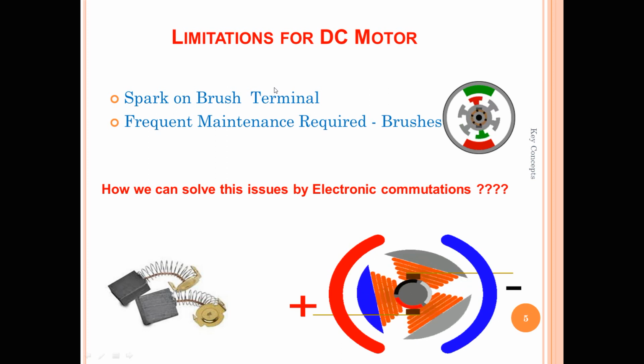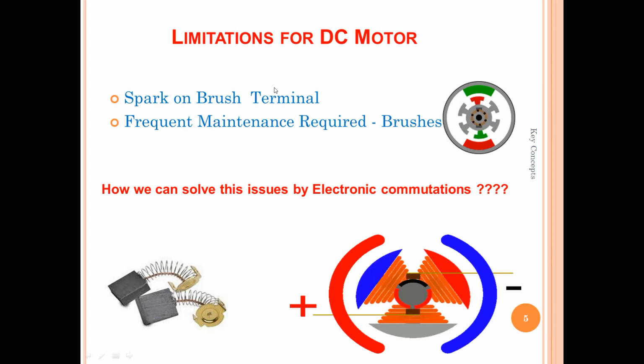So what are the limitations that come with the DC motor? At the brushes terminal, you can see in the animation there is sparking happening. These sparks are the reason we cannot use these motors in places where highly flammable equipment or materials are kept. You can consider gas stations, petrol pumps, and various other highly flammable places where we can't permit these motors to operate.